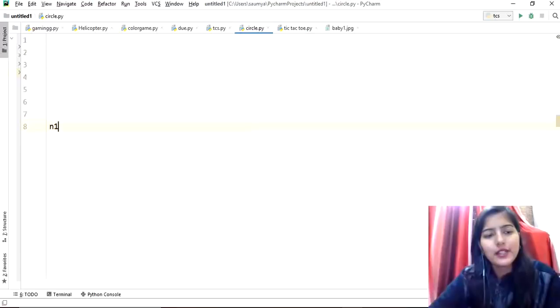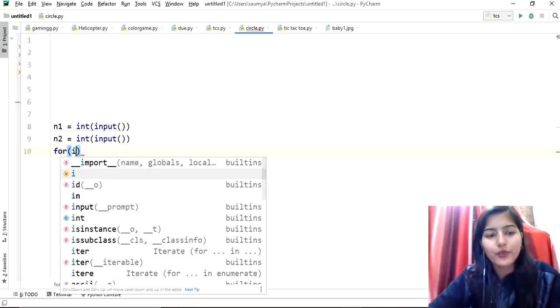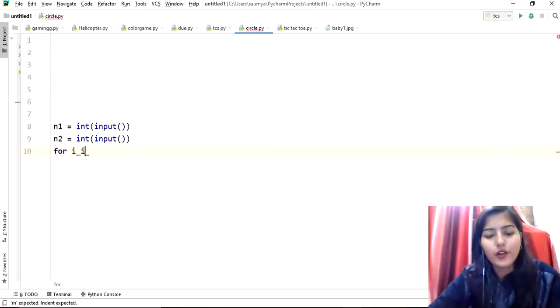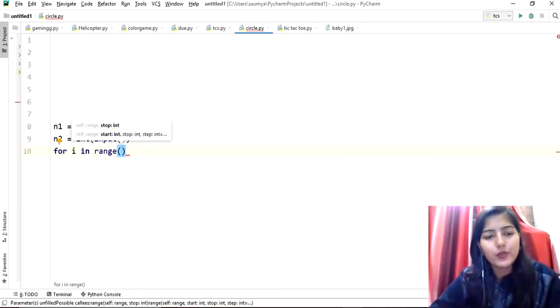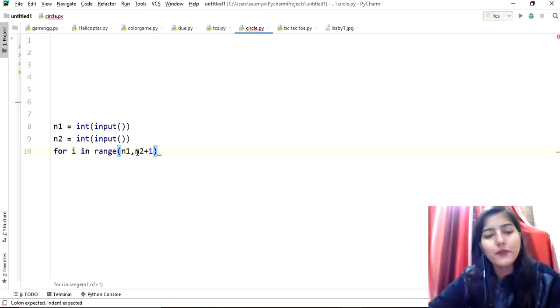So first we will take n1, that is lower limit, and then n2, that is upper limit, right? Okay. Next, we have to run a loop for i in range. So basically n1 and n2 both are inclusive. That's why we will write i in range n1 to n2 plus 1, because if you simply write n2, n2 won't be included, but here we want to include n2, that's why I'm writing n2 plus 1.